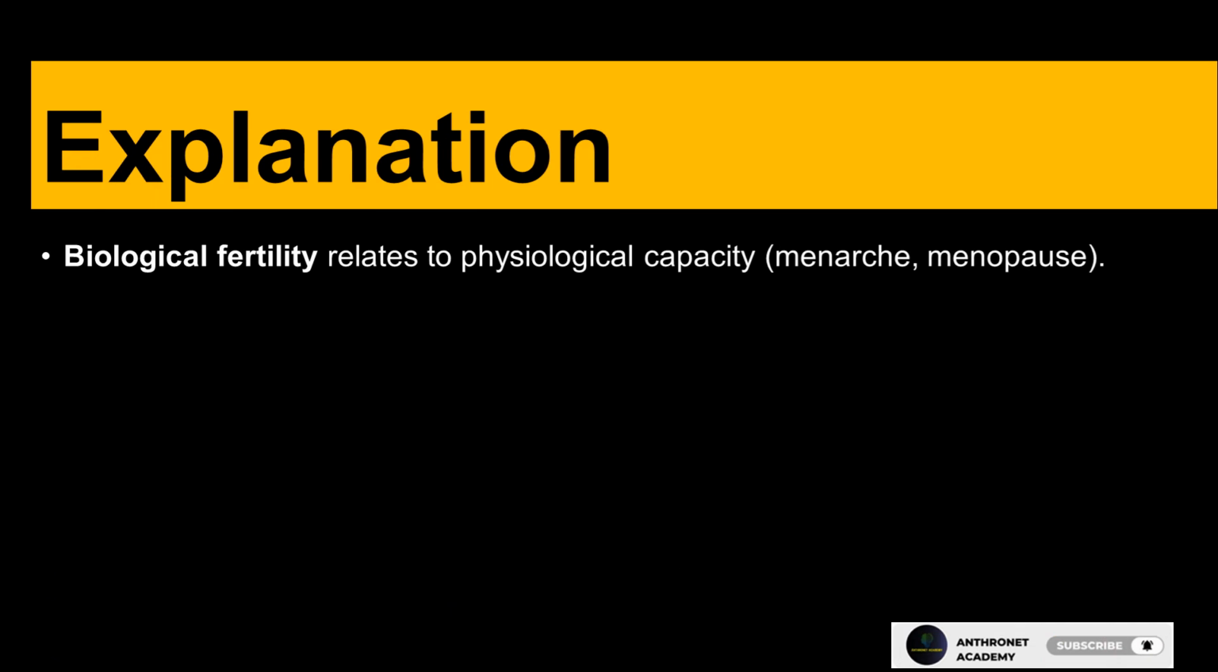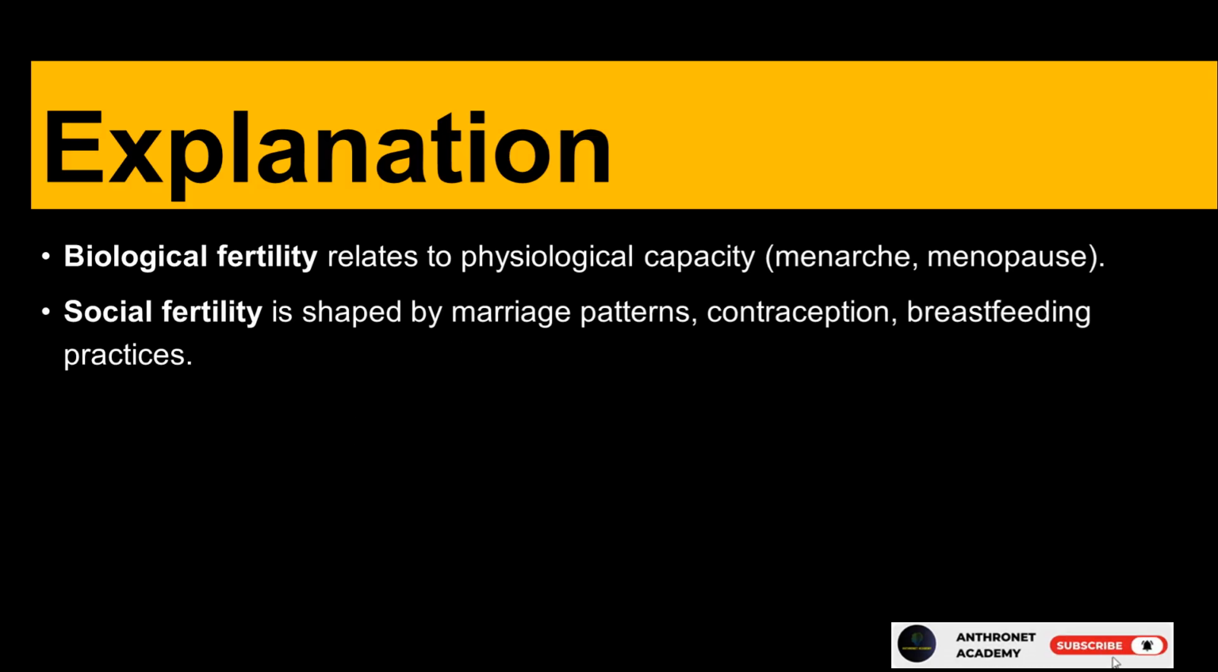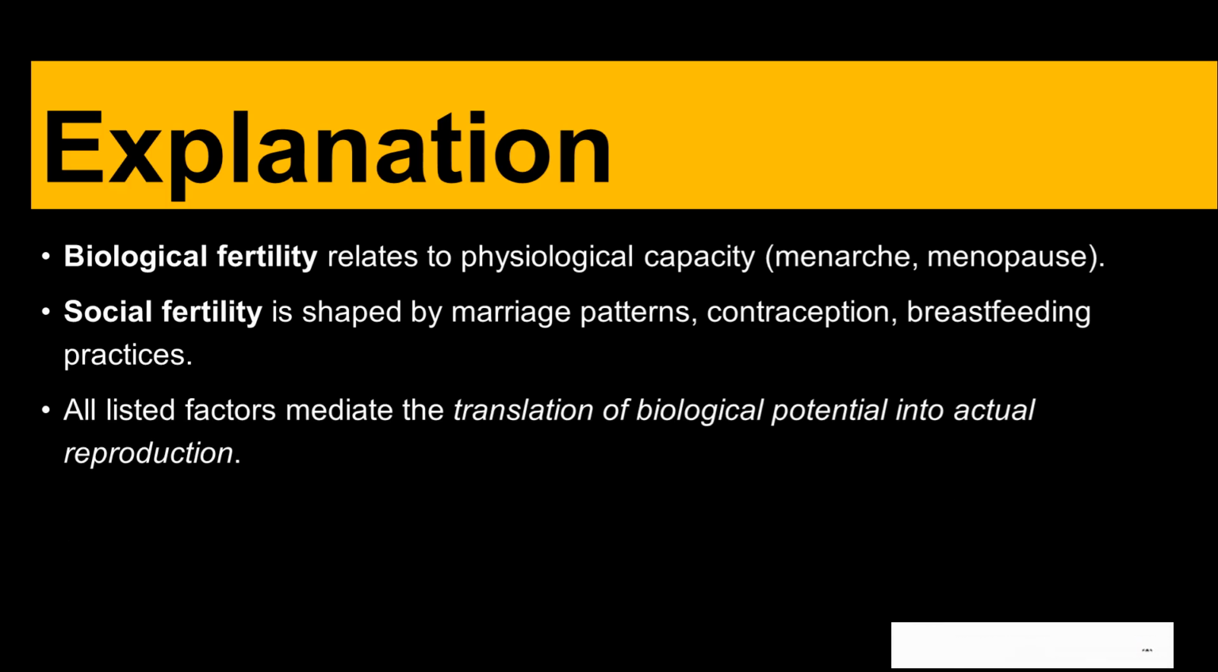Explanation. Biological fertility relates to physiological capacity: menarche, menopause. Social fertility is shaped by marriage patterns, contraception, breastfeeding practices. All listed factors mediate the translation of biological potential into actual reproduction.